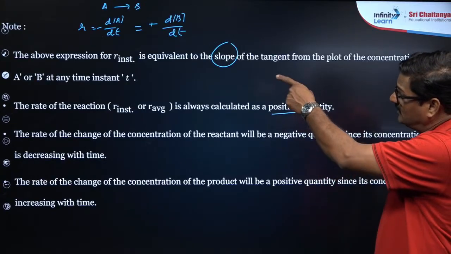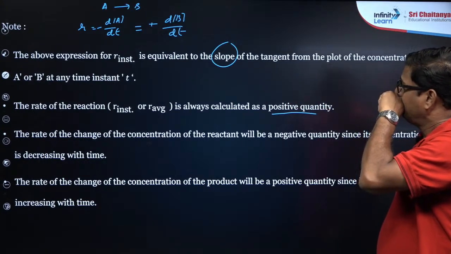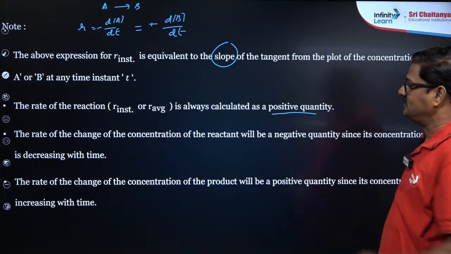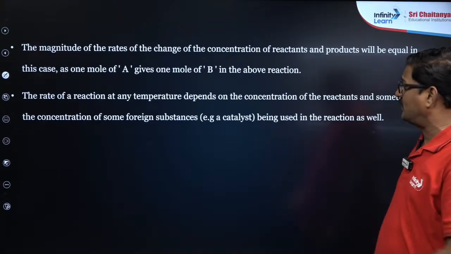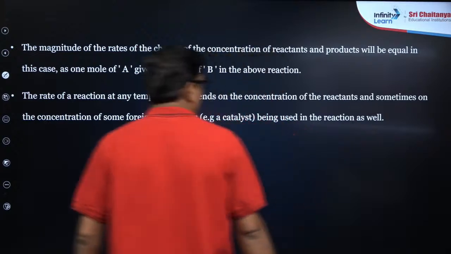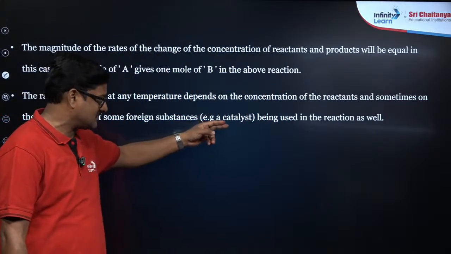That's the reason why rate is given as dA by dt is equal to dB by dt. So in this way, the rate of a reaction at any temperature depends on the concentration of the reactants and sometimes on the concentration of some foreign substances like a catalyst.